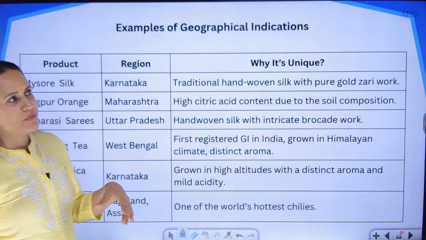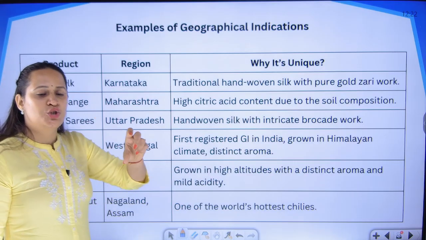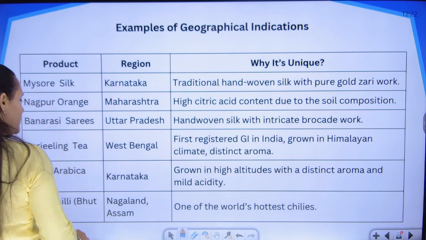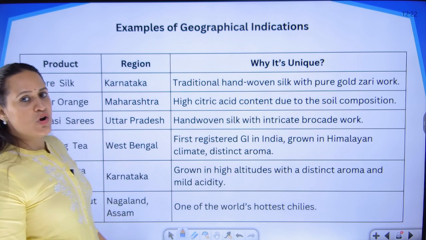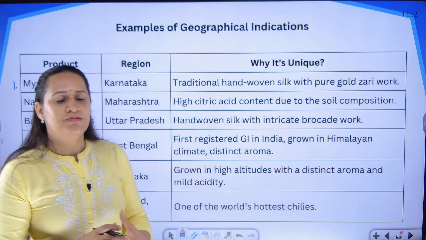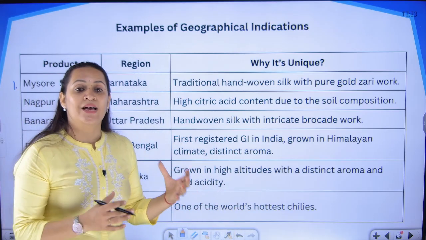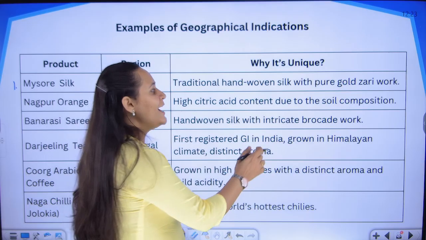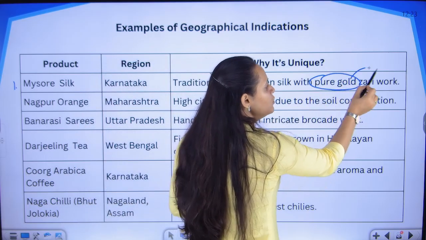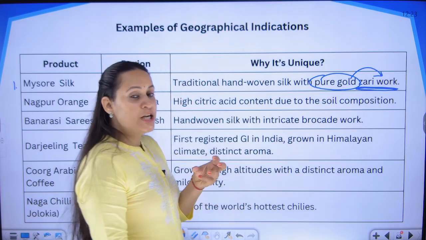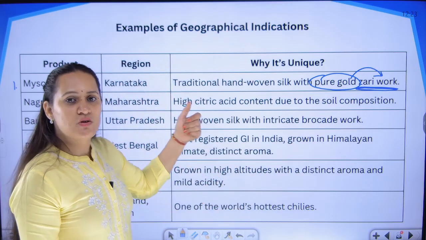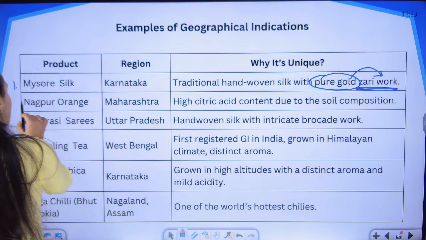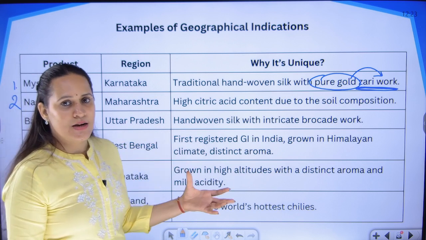Let's have a look at certain examples, because I said that the product should carry some unique element. Let's have a look at what the uniqueness is. First example I've taken is Mysore silk. It is not that silk is available only in Mysore. You have silk saris everywhere. But why is the Mysore silk sari so famous? Because the unique element is that we are using actual pure gold to do the zari work, to make the borders. Actual real gold metal is used to make those saris, and that is why they have such high value as well as reputation.